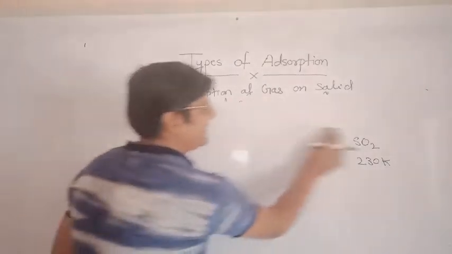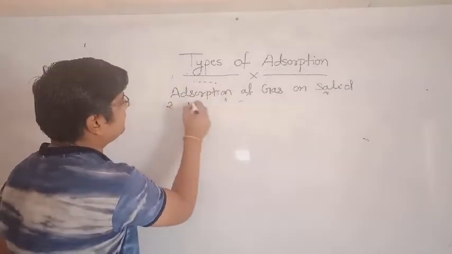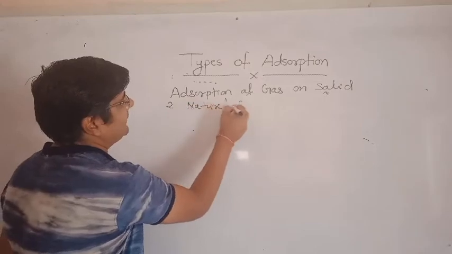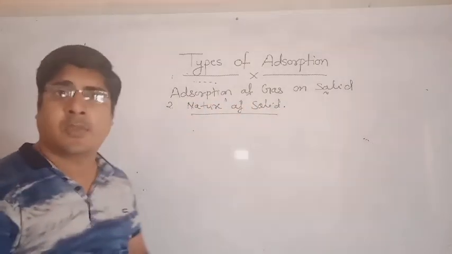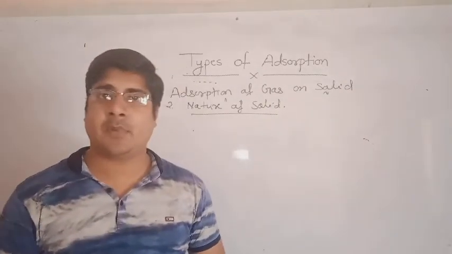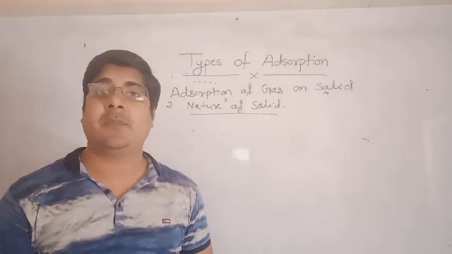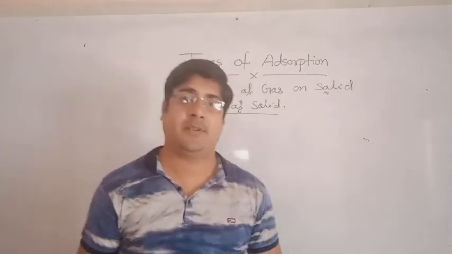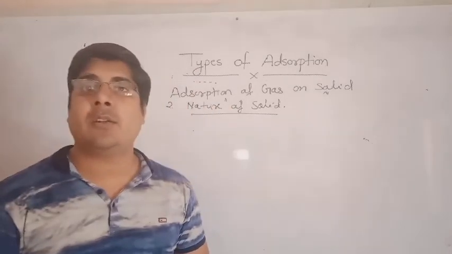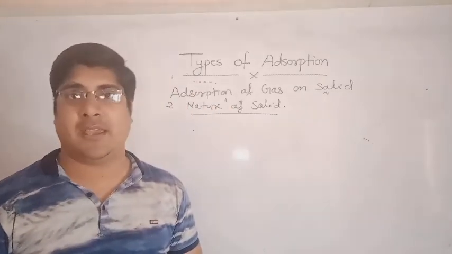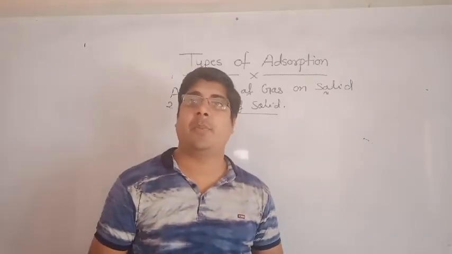Now let's understand the nature of solid. Second, nature of solid. Different solids adsorb different gases, but it depends on the nature of the solid. When you want to adsorb methane and ammonia gas, then you will have to take charcoal as adsorbent.